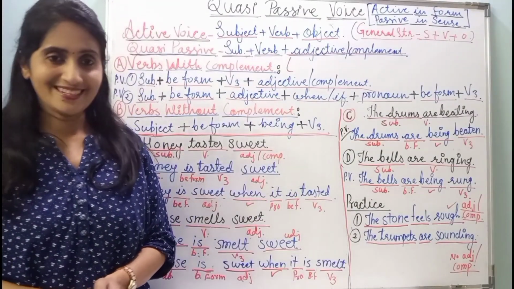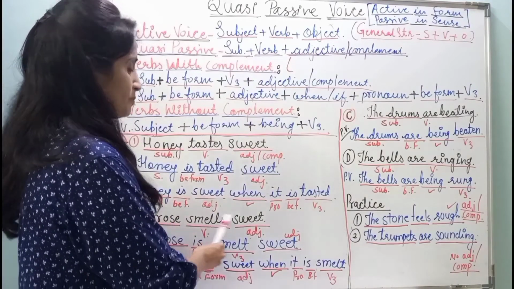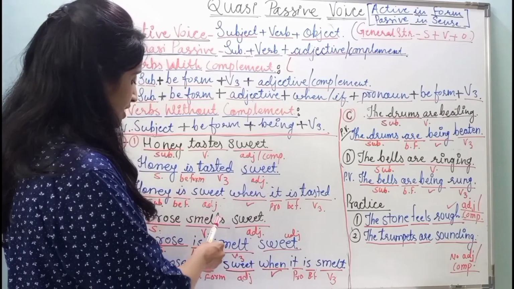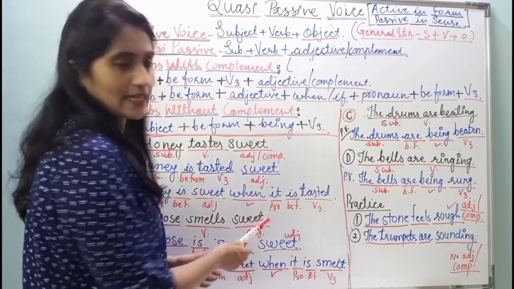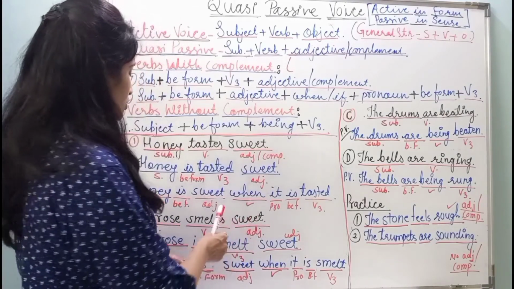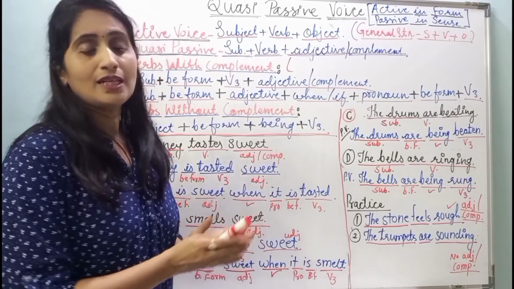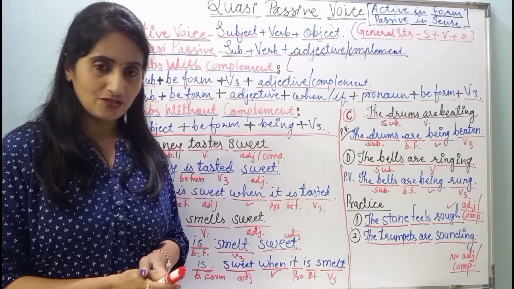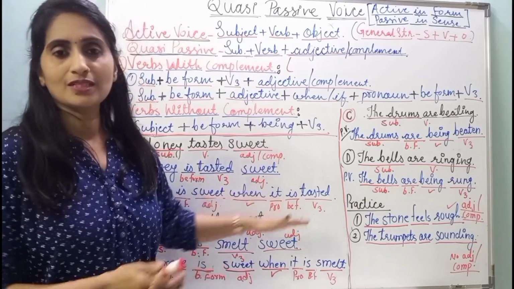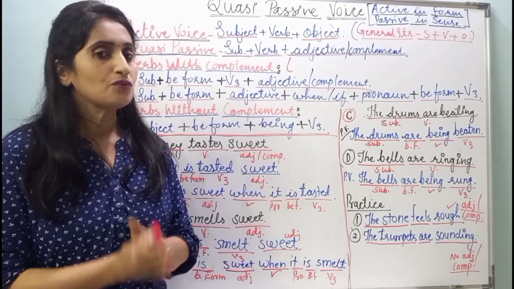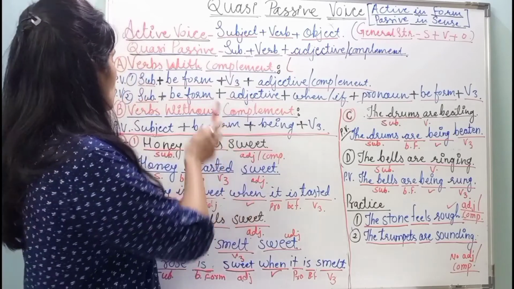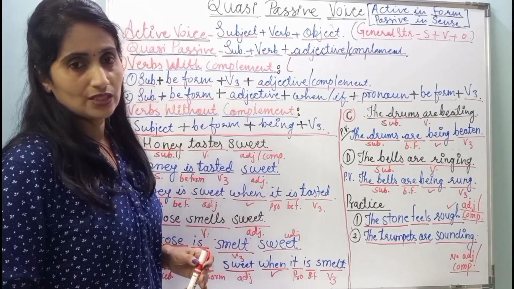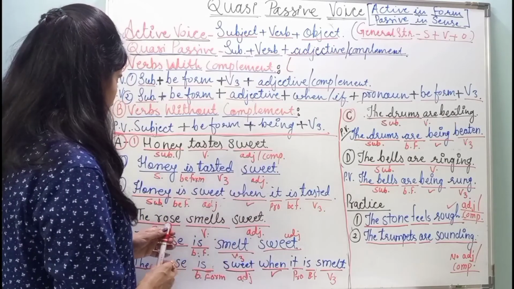Now see the second sentence. The rose smells sweet. In this sentence, the rose is the subject, smells is the verb, and sweet is an adjective. Because of this verb "smells", you can easily understand that the sentence is in simple present tense. Now we have to convert this sentence in two ways. First of all, we are going to follow this structure and convert the sentence. Let us convert the sentence then.